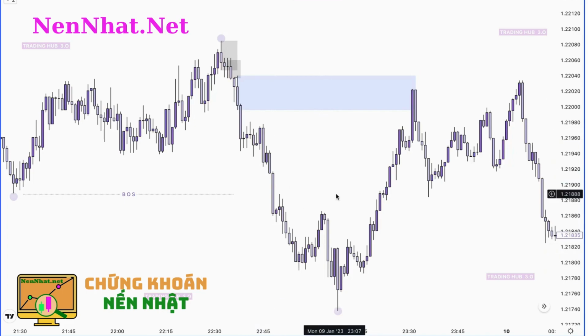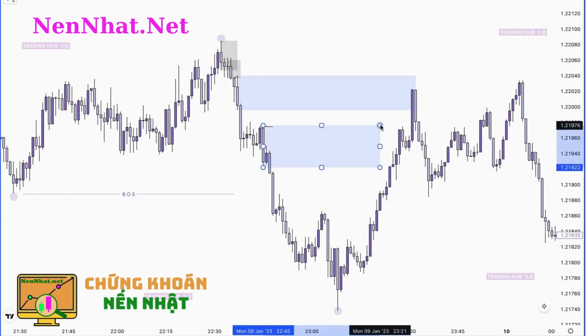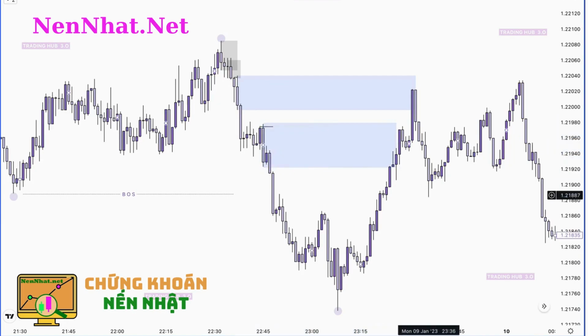Where is our next order block? This candle has taken out this liquidity right here. Okay, it means this candle acts like our order block. Let me show you exactly at this point, right? So this becomes our valid order block also.